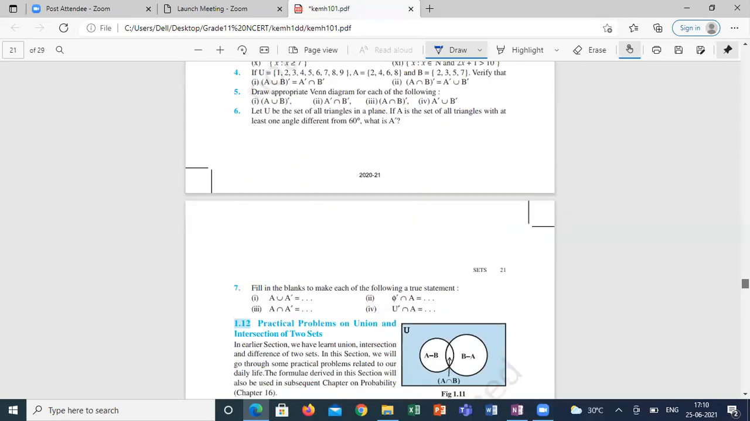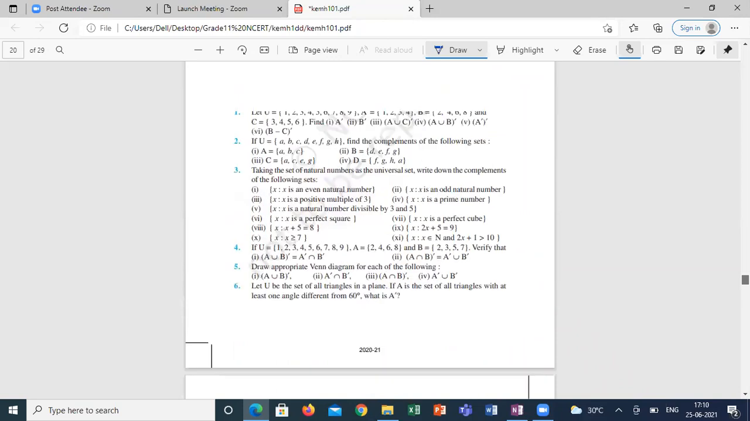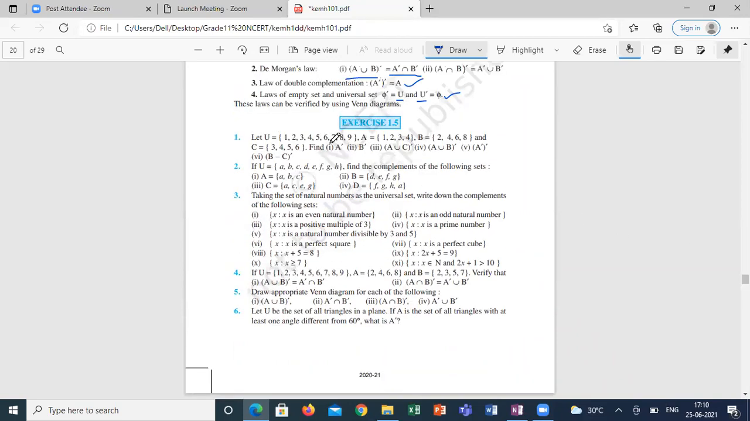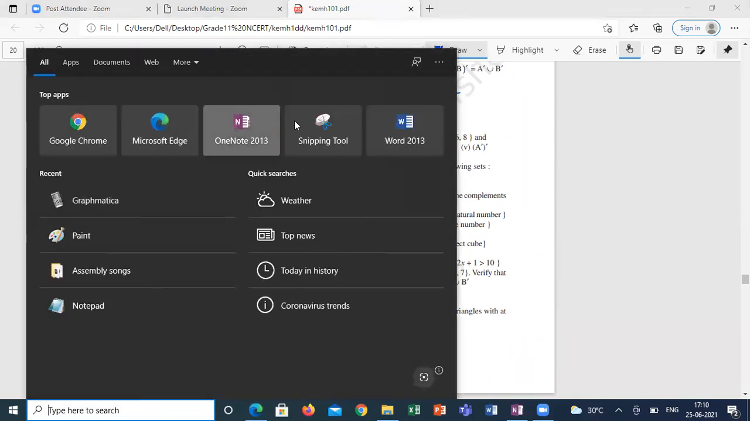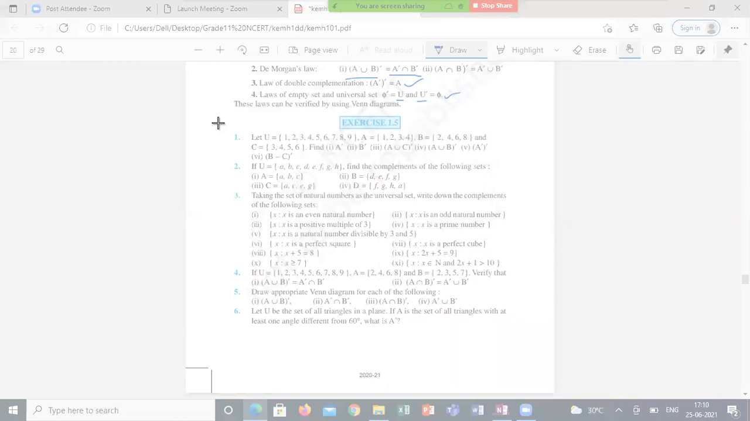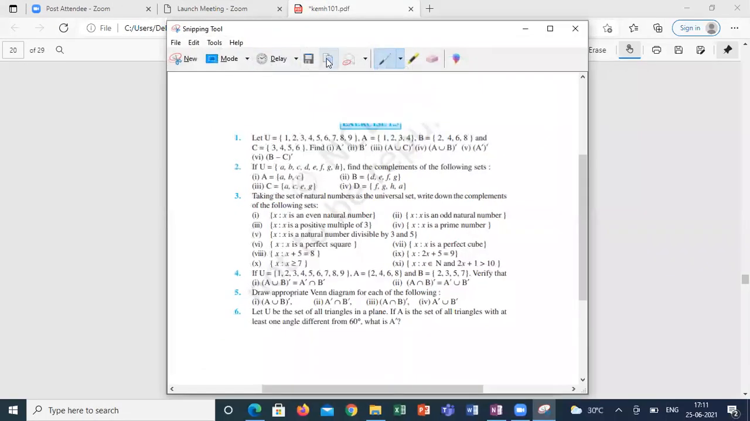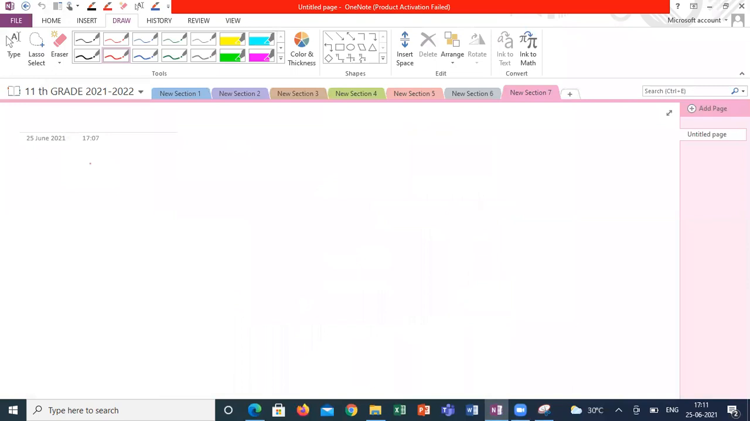I'm asking you to draw the Venn diagrams. I think we already did these questions also, but not in a proper way. Just randomly we did the questions. So I'm going to ask you a few questions based on this exercise. Shall we start this exercise, guys? Please start doing the first and second question. It will take hardly 2-3 minutes.